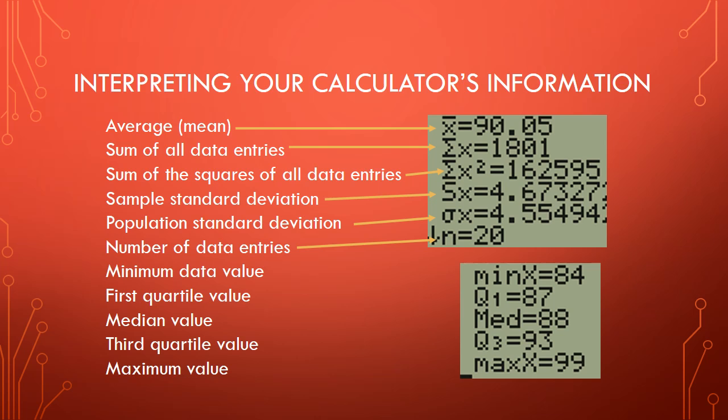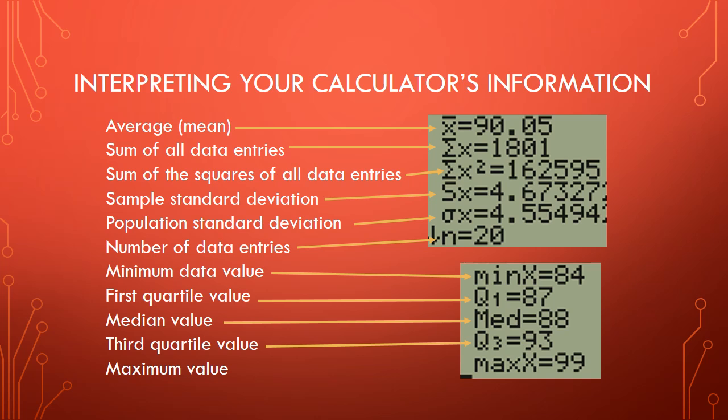Now the down arrow key, this will only fit on one screen, so then you'll have to push the down arrow key. The next screen you'll see the minimum data value, minimum of x. Q1 refers to the first quartile, and we'll find out what that is a little later. Actually, I believe that is in the next section. The median, we already know what that is. The third quartile value, again, we'll get to that later on. And then this gives you the maximum value of the data that you put in.